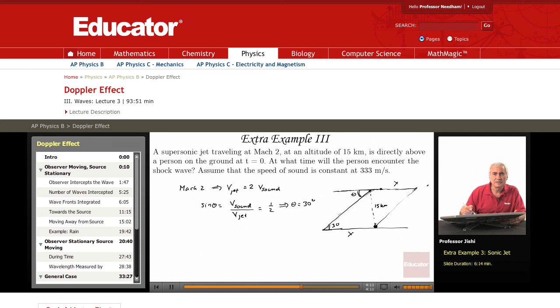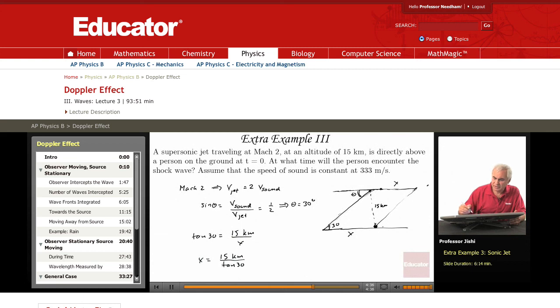Since this is 30, I have tangent 30 equals the opposite, which is 15 kilometers, divided by the adjacent, which is x. So this means that x is 15 kilometers over tangent 30.